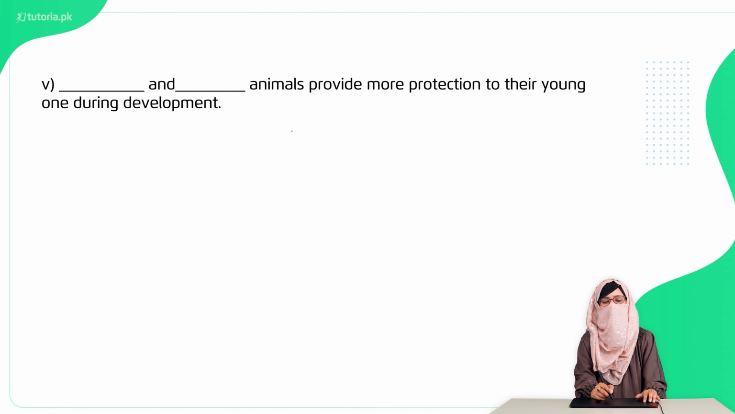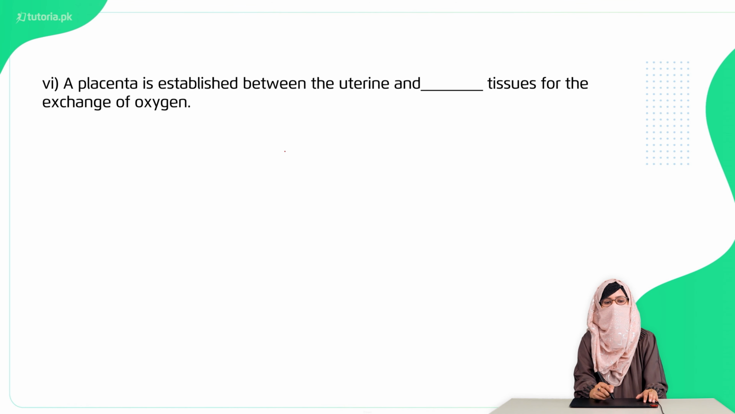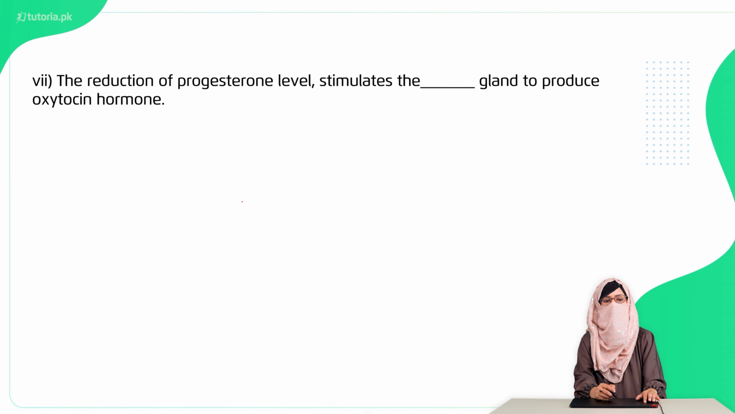Dash and dash animals provide more protection to their young ones during development. Here the answer will be viviparous and oviparous. Fourth, a placenta is established between the uterine and the dash tissues for the exchange of oxygen. So between the fetal tissues and the uterine, a placenta is established for the exchange.